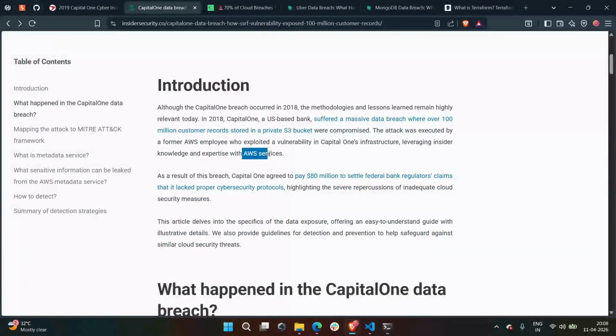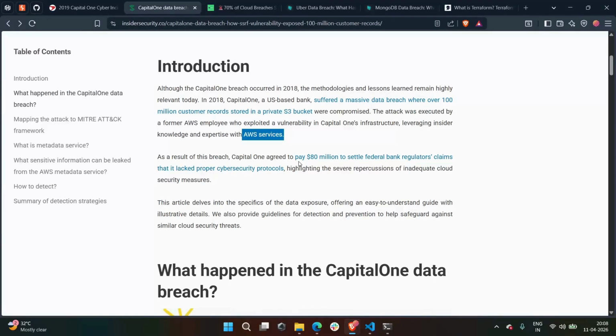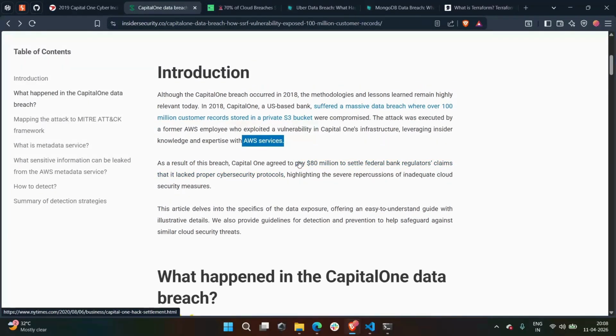Capital One was using Amazon Web Services as their cloud provider. One of the main services they used was S3, the Simple Storage Service. S3 stores data in something called buckets. You can think of a bucket as a container that holds all the files and folders of customers with sensitive data. Capital One had fully moved from traditional data centers to the cloud. This made things scalable and efficient, right? But it also introduced new risks.